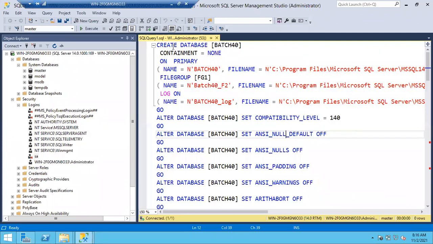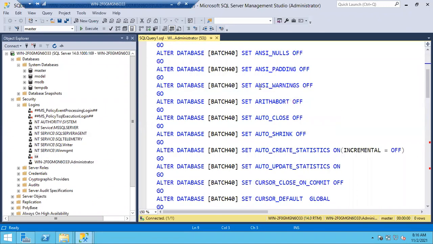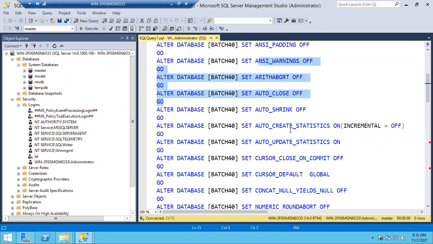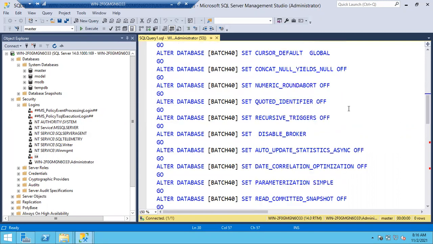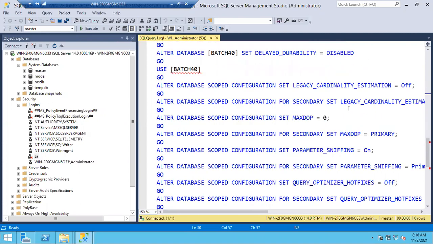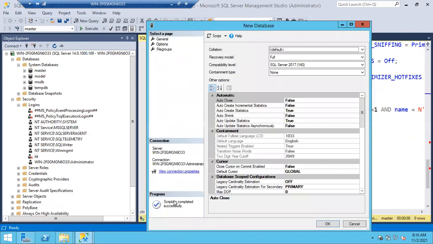It has create database name, the file names, in which location, what the file sizes are, and the different options. You can see some options are on, some options are off. Once I click OK, this script will run automatically in the backend and create the batch 40 database, guys. I won't run that script now. I'll click OK now. Let me show you.